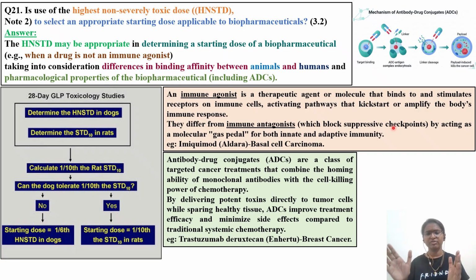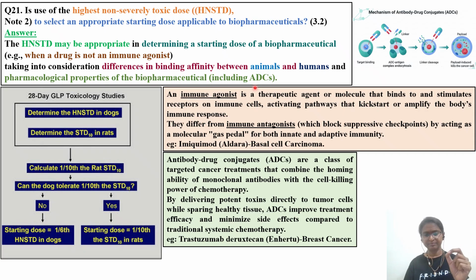There is a cascade of reactions, so there will be checkpoints, as in the case of the cell cycle, where you also have G checkpoints. So these antagonists will stop that. An example for this immune agonist is currently mode, which is used in the case of basal cell carcinoma.